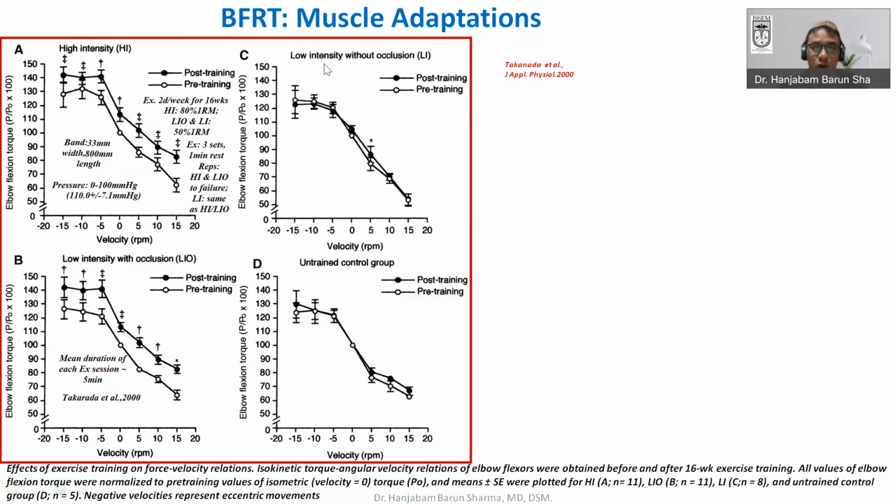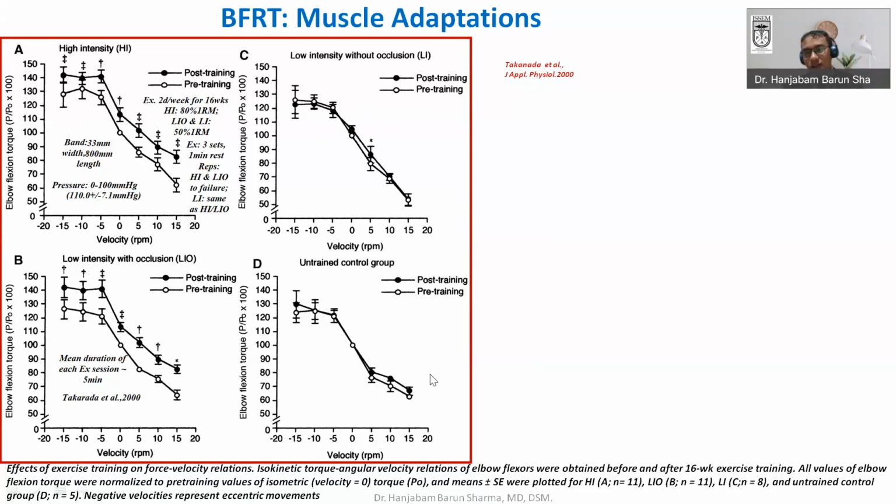And this is for low intensity exercise without any occlusion. So if you do low intensity exercise without any blood flow, there are no significant changes even after doing 16 weeks of exercise, twice a session per week. So even though you are doing this much exercise for 16 weeks, a significant effect was not there if occlusion was not there. If occlusion was there, then statistically significant achievement was there, just like high intensity exercise.